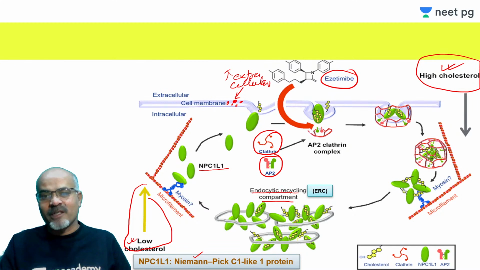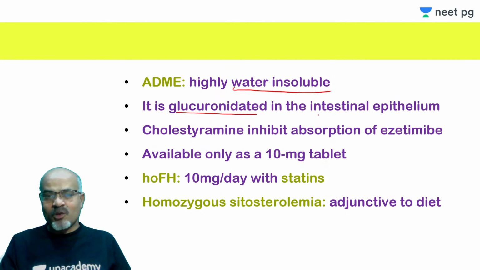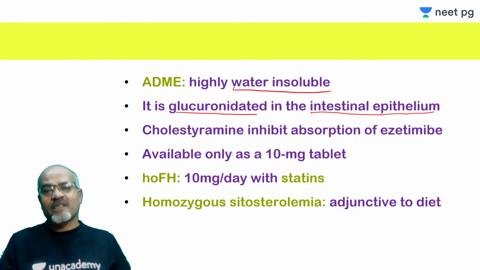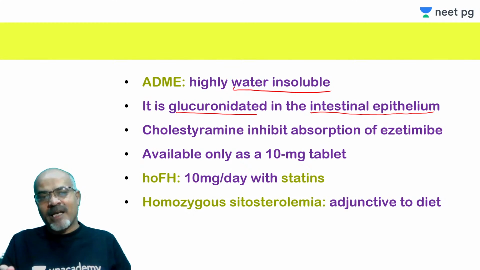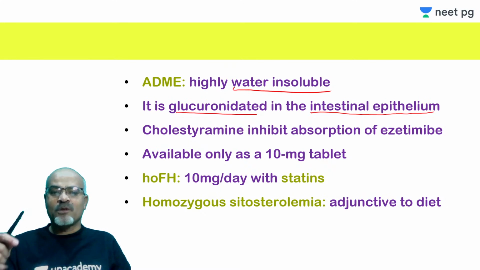It is given orally, and glucuronide conjugation occurs in the intestinal epithelium. After conjugation, ezetimibe is absorbed, and it is also excreted in the same glucuronide-conjugated form. Glucuronide conjugates are excreted about 70% in the feces and some amount through the urinary route, but all in glucuronide-conjugated form.